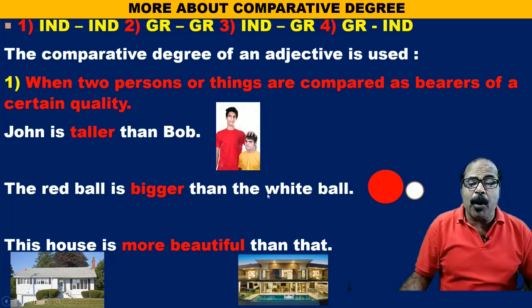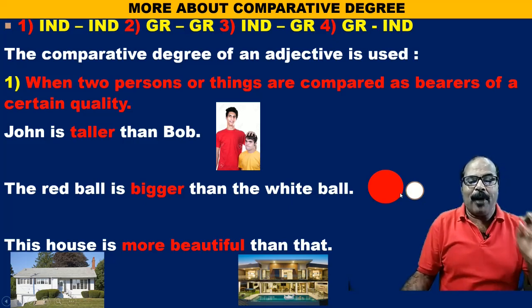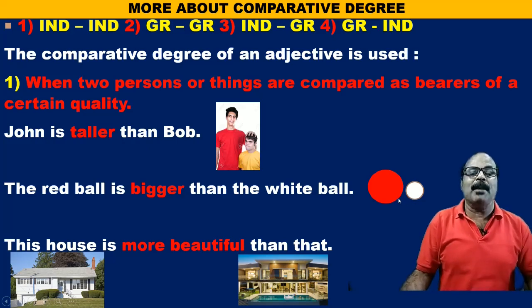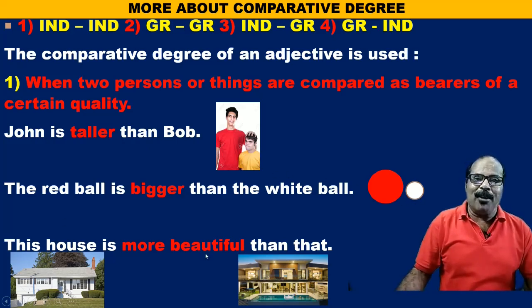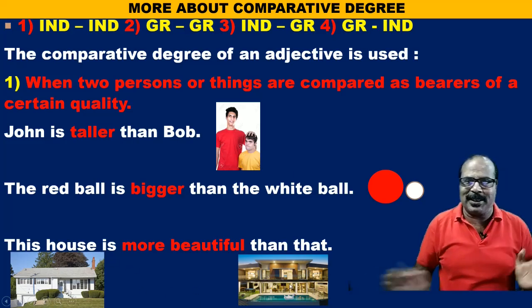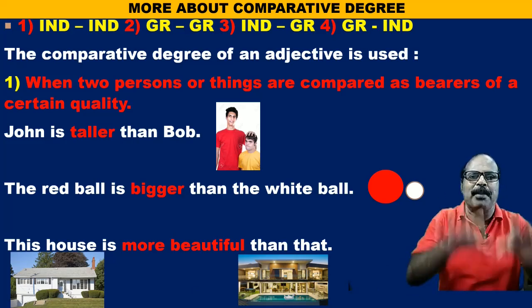Now the red ball is bigger than the white ball, so I am making the comparison on the basis of their size. Here on the basis of their height between John and Bob, and here between these two balls on the basis of their size. Now on the basis of their beauty, this house is more beautiful than that. So I am comparing between these two houses on the basis of their beauty.